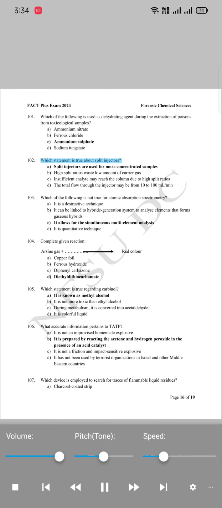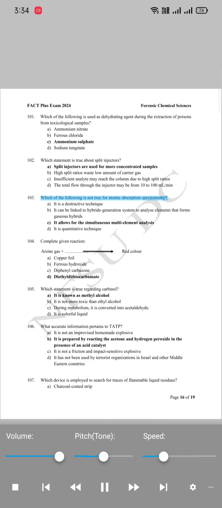102. Which statement is true about split injectors? A. Split injectors are used for more concentrated samples. B. High split ratios waste low amount of carrier gas. C. Insufficient analyte may reach the column due to high split ratios. D. The total flow through the injector may be from 10 to 100 milliliters per minute.